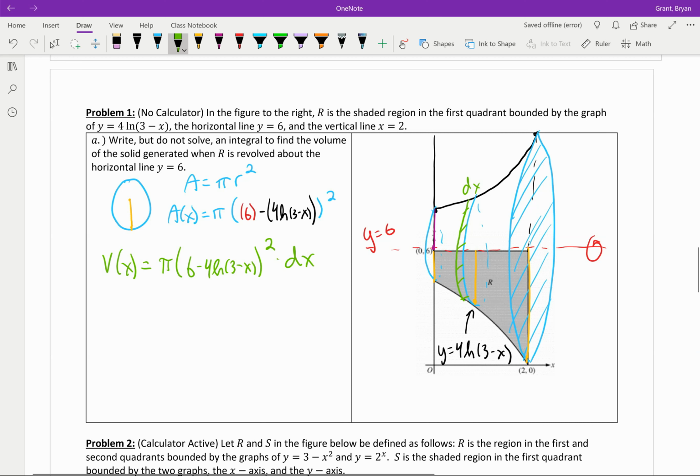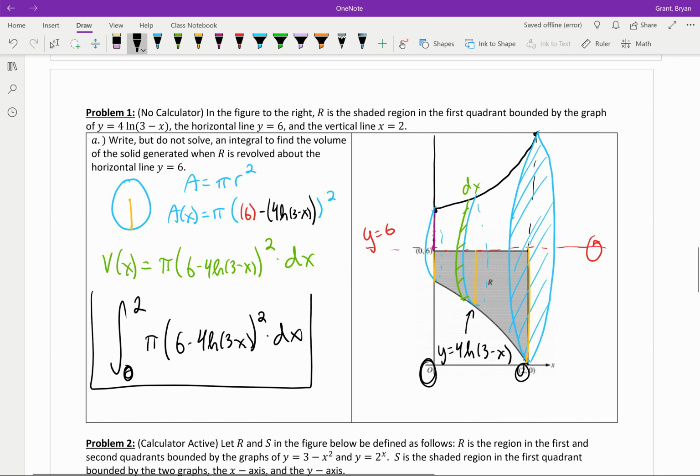Last but not least, we need an integral. Nothing too bad. We need to sum up all of these circles here, and just rewriting quickly, 4 ln of 3 minus x, squared, from what to what? Well, we start summing up our disks at 0, we stop summing up at 2, 0 to 2, and we're done.